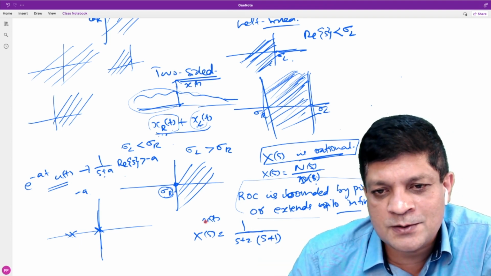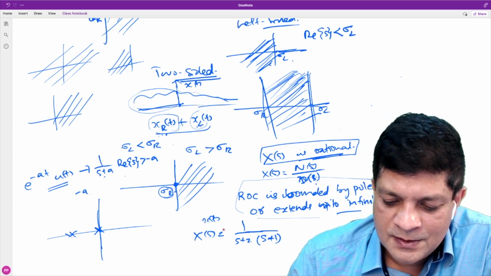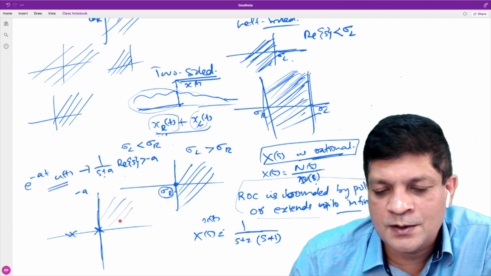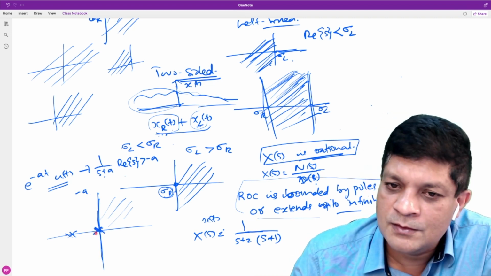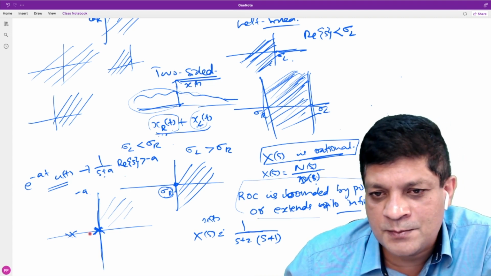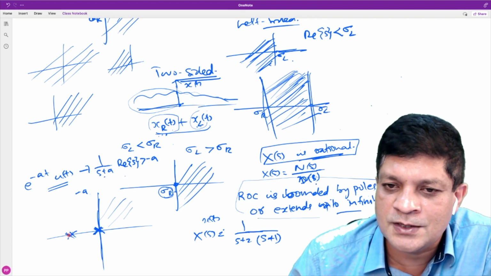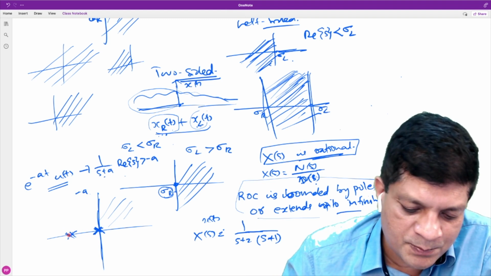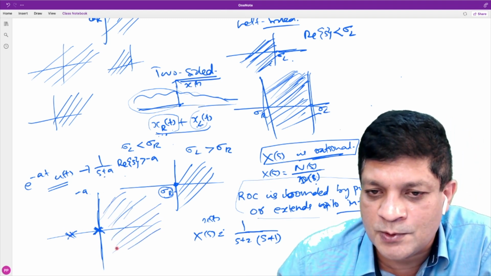So in that case it is to the right of the rightmost pole, because the pole cannot be in the ROC. The shape of the ROC is like this, to the right of the rightmost pole.